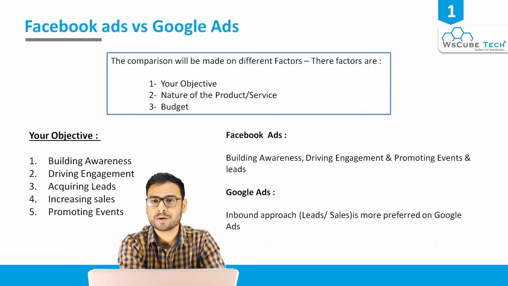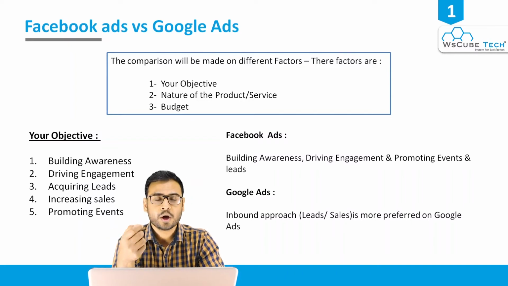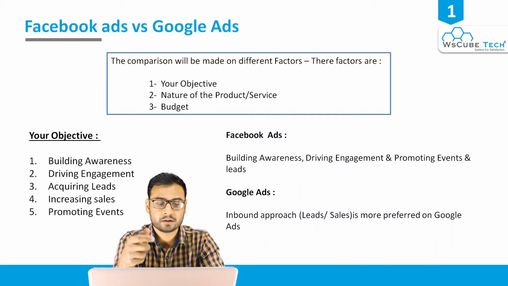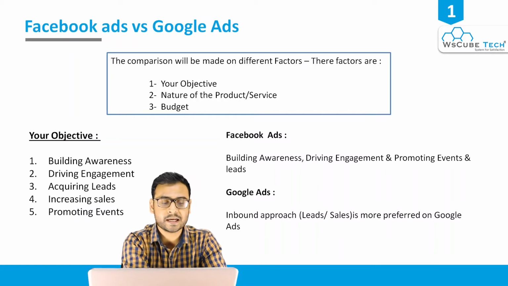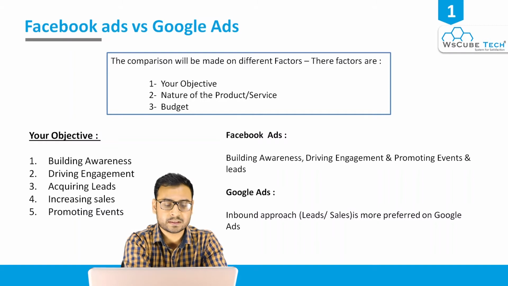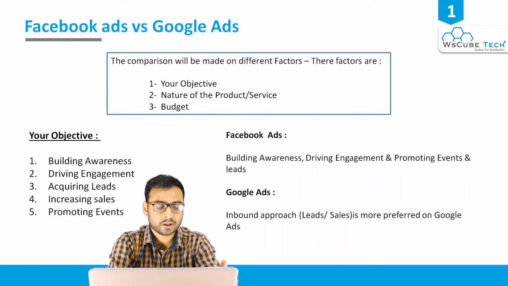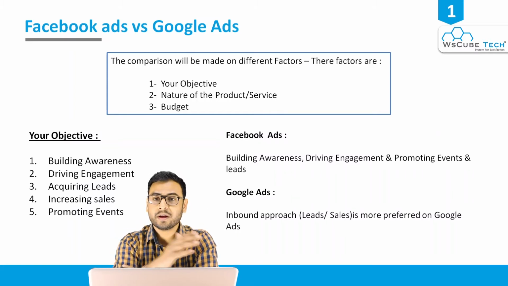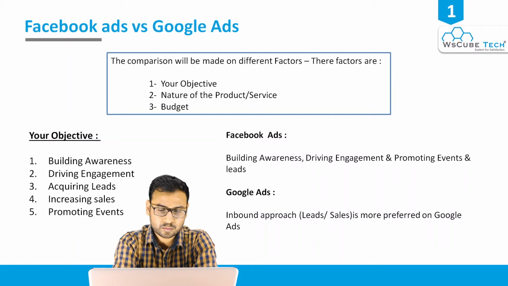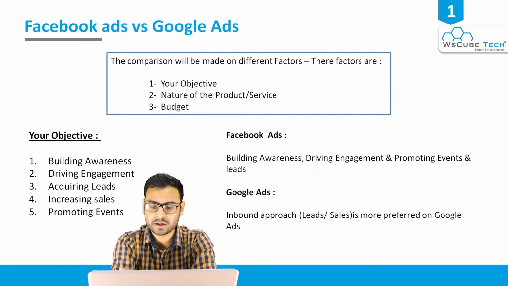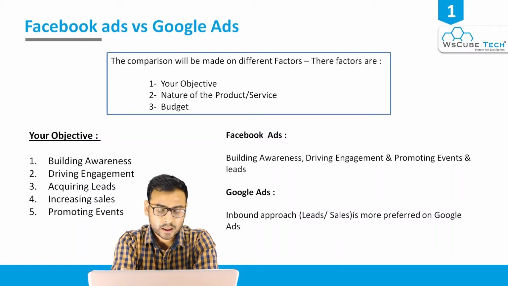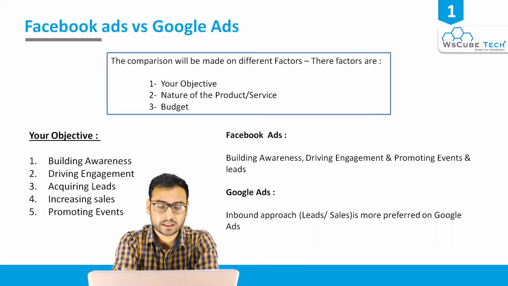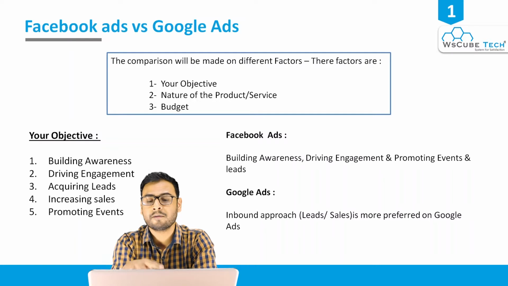If you have an e-commerce website, or a tangible or intangible product and you want to sell it, then your objective is increasing the sales. The fifth one is promoting events, which is again a very interesting objective. So there are these 5 major objectives, and you have to define your own. If we want to advertise on Facebook, then Facebook Ads is best suited for building awareness, driving engagement, promoting events, and sometimes also generating leads. Now let me tell you why I'm saying that.